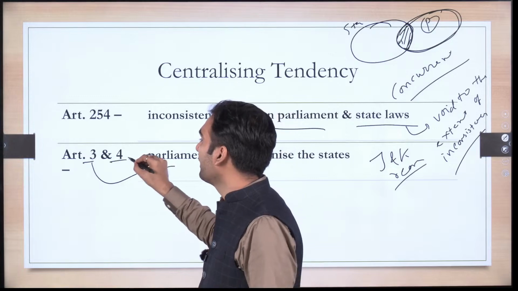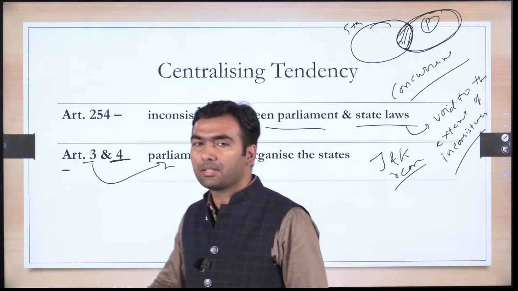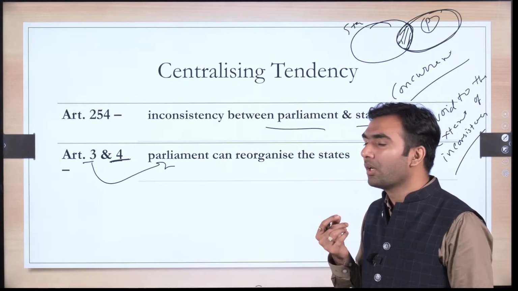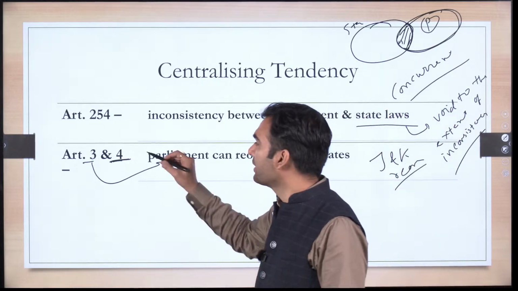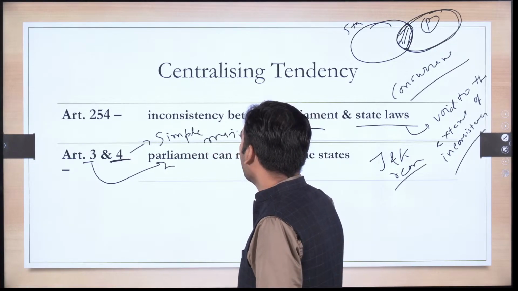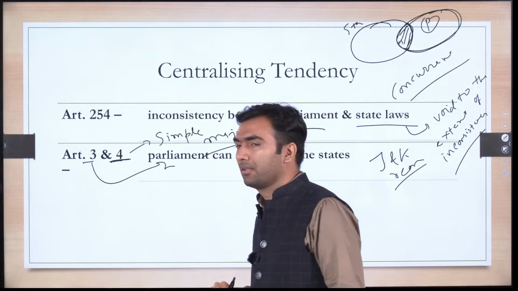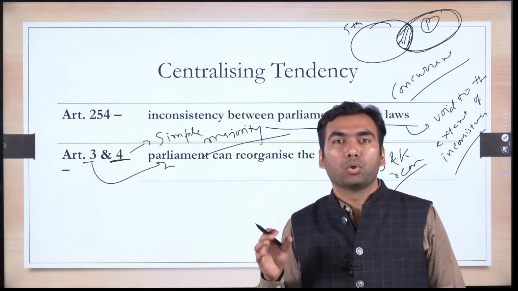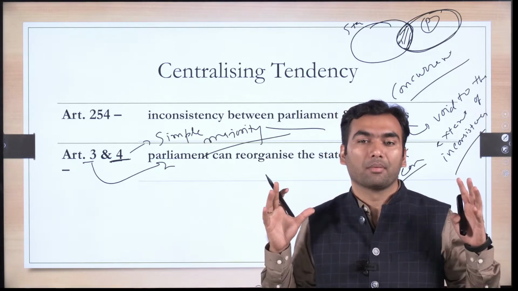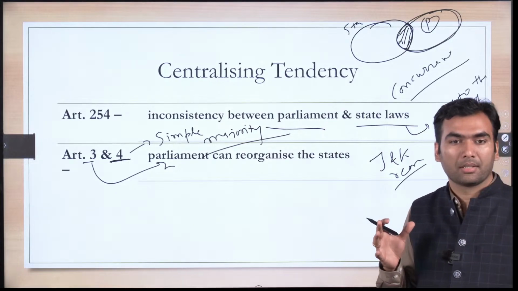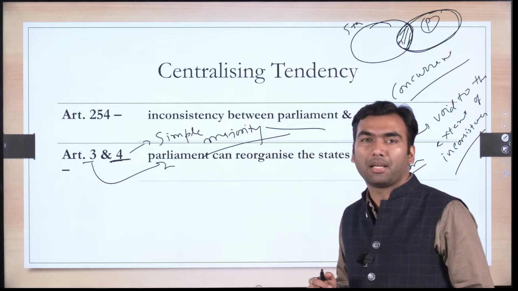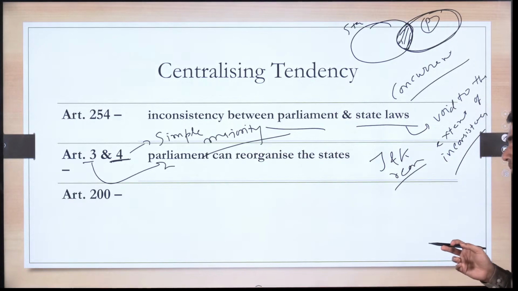Article 4 says that, in the last class some of you had this doubt, that if any such amendment has been done, it would not require a constitution amendment. So this is done by a simple majority. See the kind of centralization that is there with union government. Only simple majority is required to alter the boundaries of the state, to merge a state or demerge or split a state into two or three parts. So to destroy the state, only simple majority is required in parliament, and that is there in Article 4.